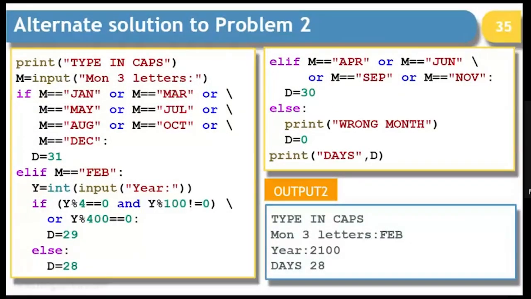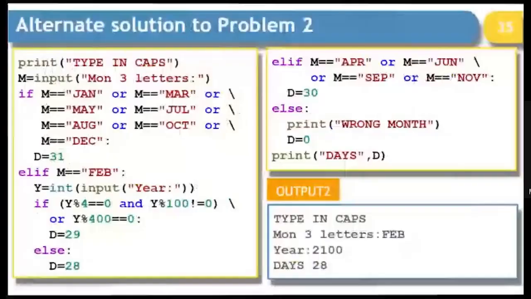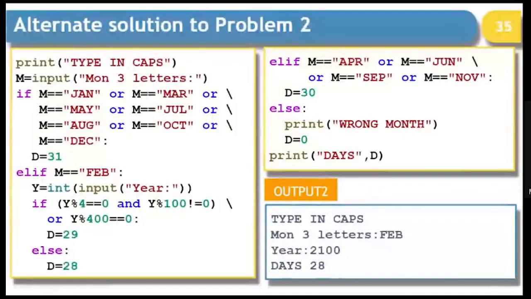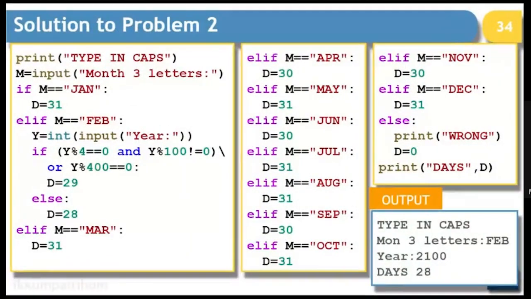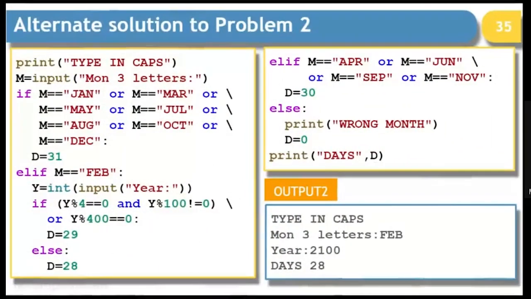And if the months are April, June, September, November, I will assign D as 30. Otherwise, I'll simply say that D is 0 because you entered a wrong month. So these two programs are identical. It's just that in this, we are trying to minimize the ambiguity, because D is equal to 31 is repeated in the previous example, and D is equal to 30 is repeated in the previous example, which is reduced to one statement here, right?